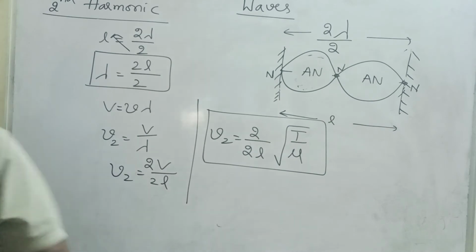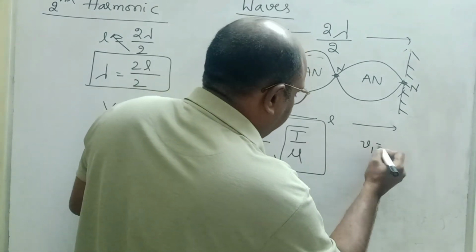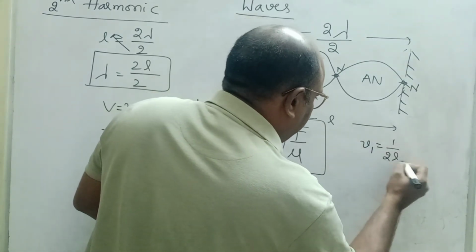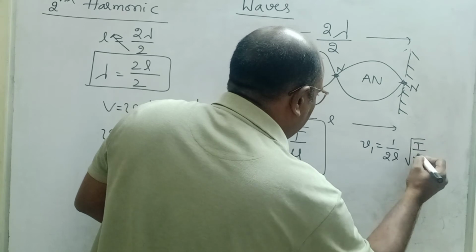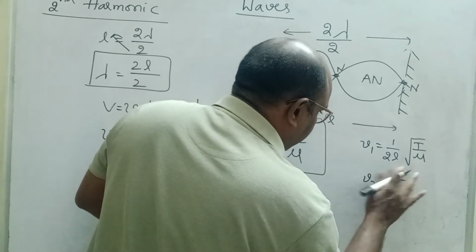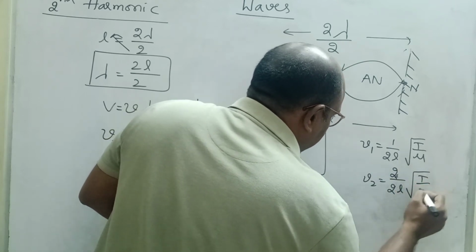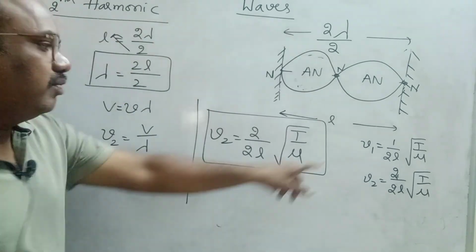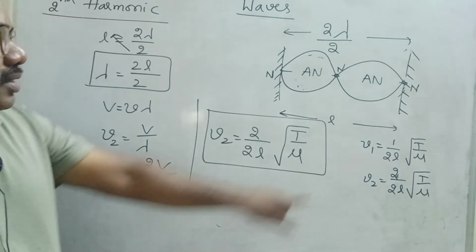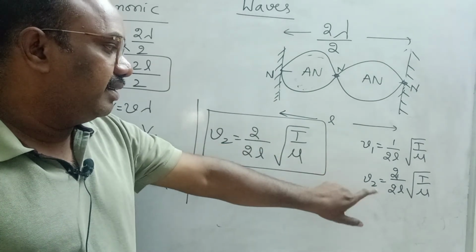Please note down, children. I will write here. First harmonic we got nu 1 is equal to 1 by 2L into under root T by mu. This is the second frequency, nu 2 is equal to 2 by 2L into under root T by mu. This is the second harmonic. This is the first harmonic, also called fundamental frequency. This is the first harmonic, this is the second harmonic.